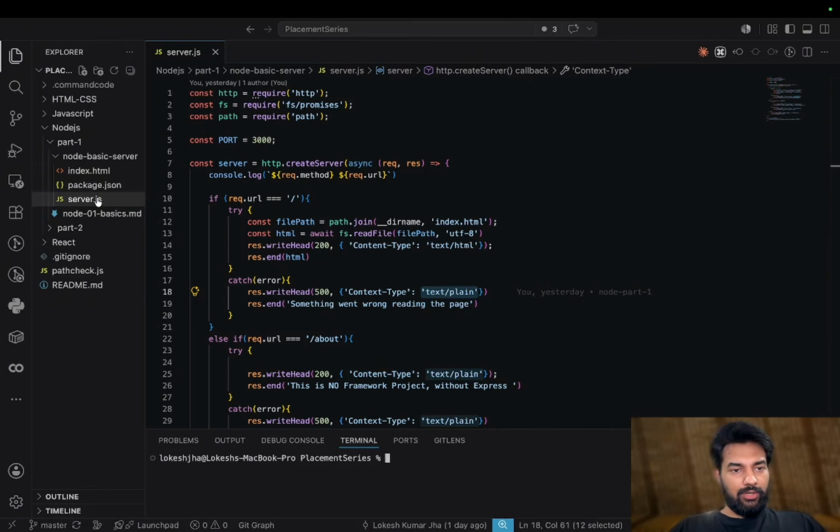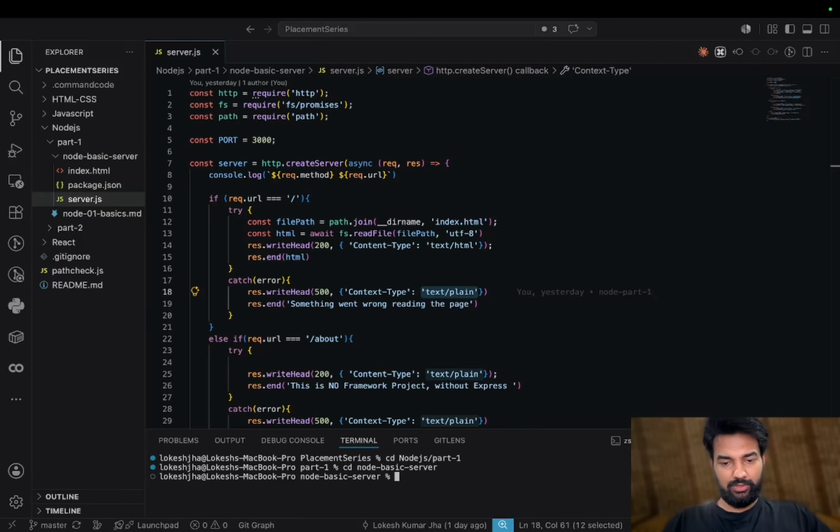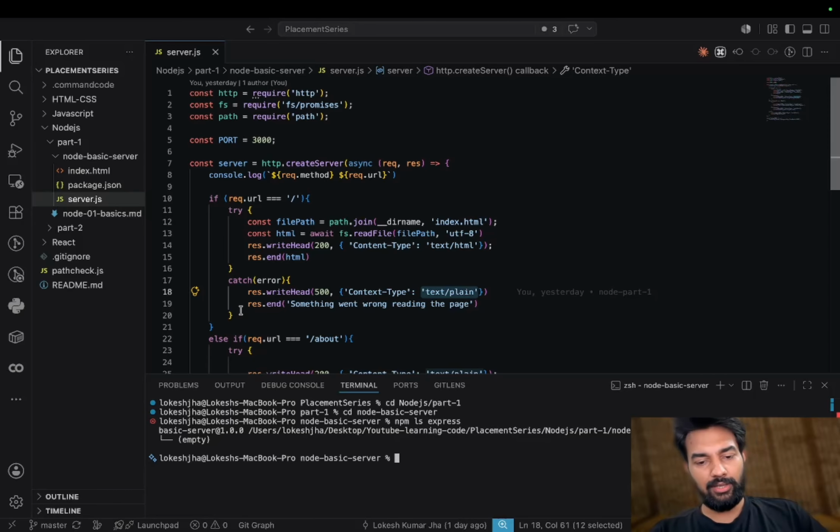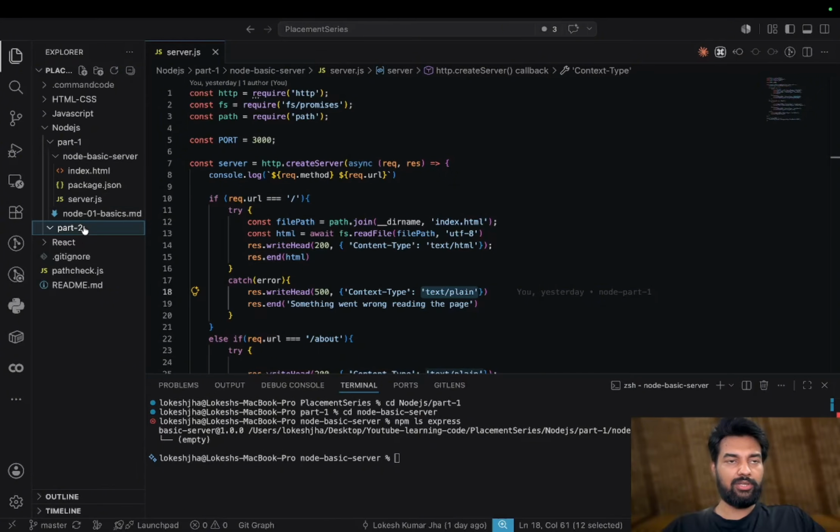So if we go inside this node basic server, cd node part 1, and here I will run npm ls express. Here it says this is empty because we do not have the express module here.